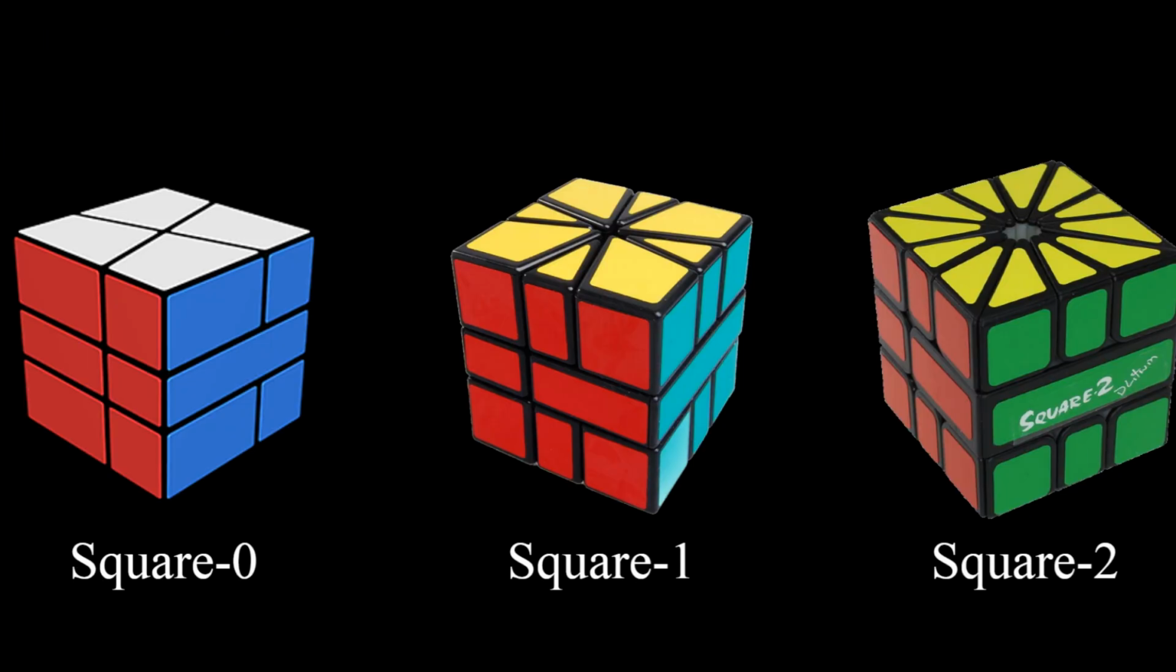Next up are the squares. Now, these don't exactly have a layering system like all of the others so far, so let's see what we have to work with. Square 0, square 1, square 2. So, how did we get from one to the other?